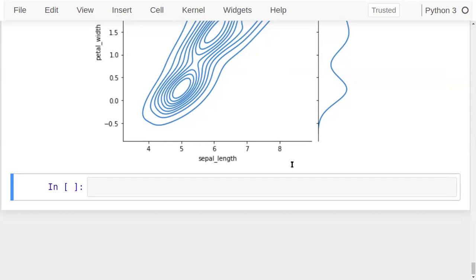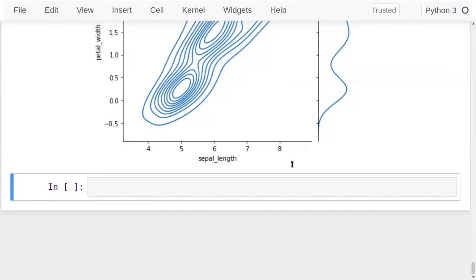Plotting a bivariate distribution for every combination will be very complex and time consuming. The 4 variables are sepal length, sepal width, petal length, petal width. I want to make a combination of every variable with every other variable.